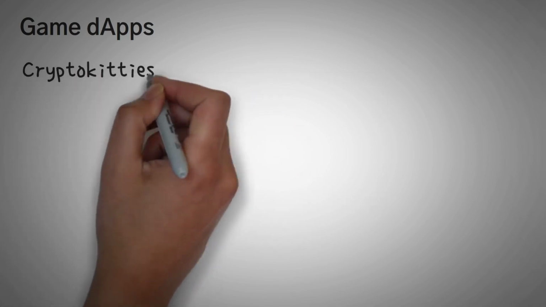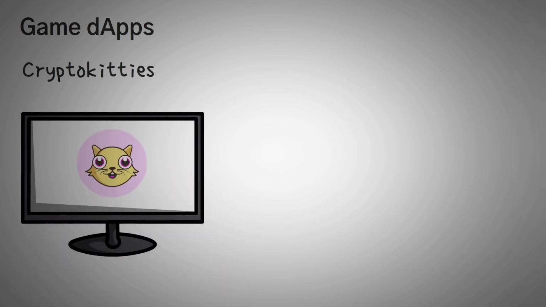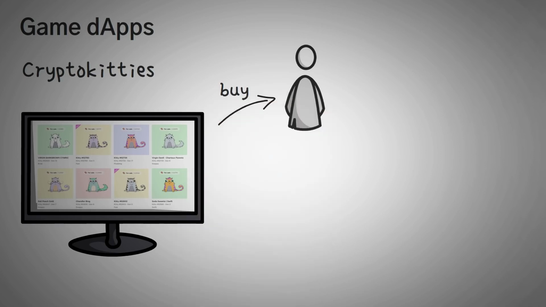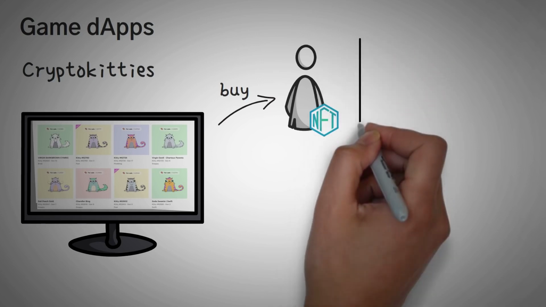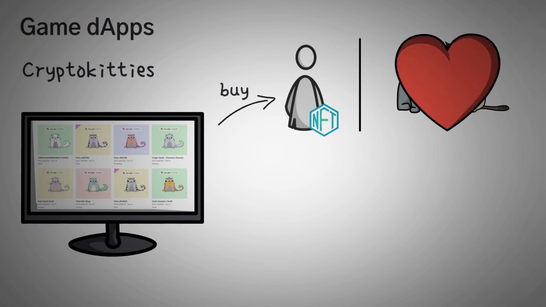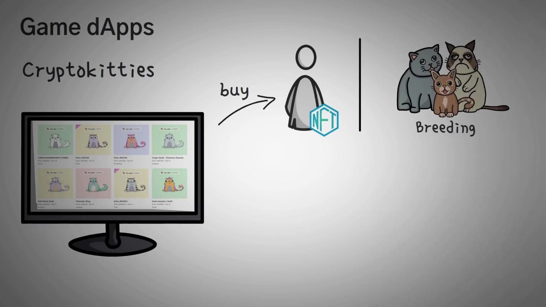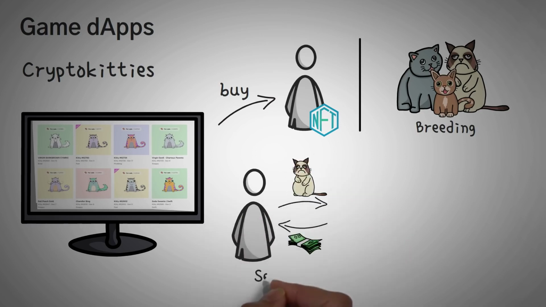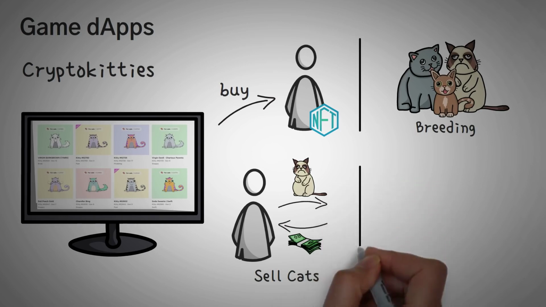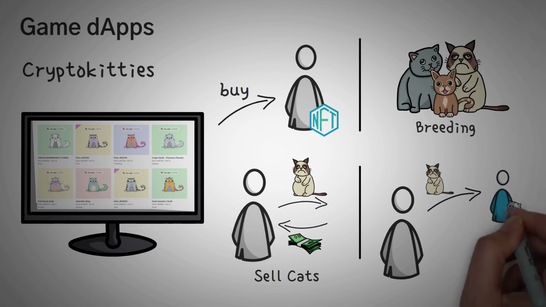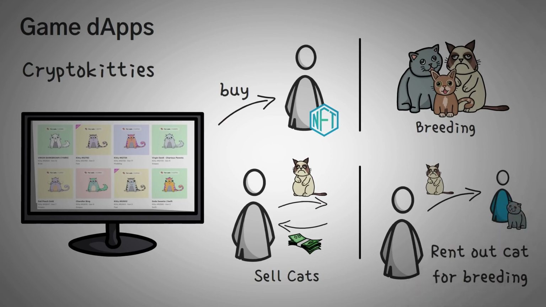Number one is CryptoKitties. So CryptoKitties is a decentralized application that allows you to buy these little cute kittens. Technically what you are buying is the NFT data of rights to that certain token that represents the kitty. However, the fun part of this game is that you can actually collect a bunch of these kittens and even breed them to create more kittens. In the community, the older generation kittens are usually the most valuable, and you can actually sell them for a profit or maybe sometimes a loss if you play the game long enough. Even more so, you can actually rent out your kitten to breed with someone else's kitten as a strange form of passive income on the blockchain.